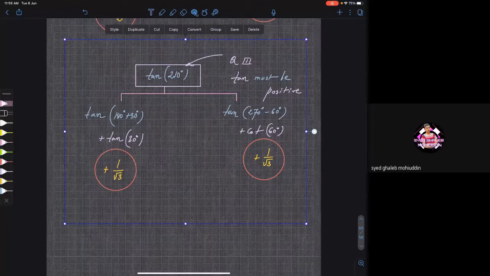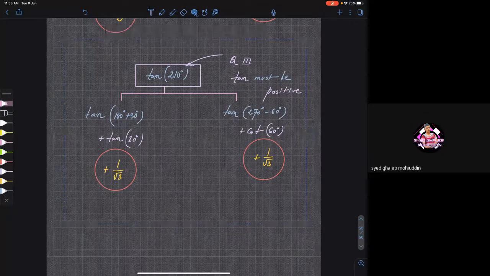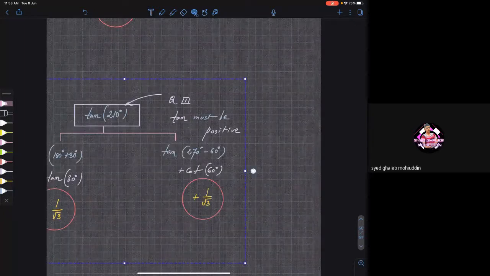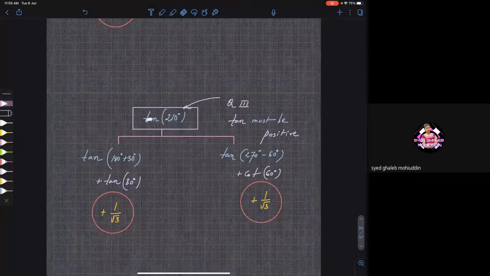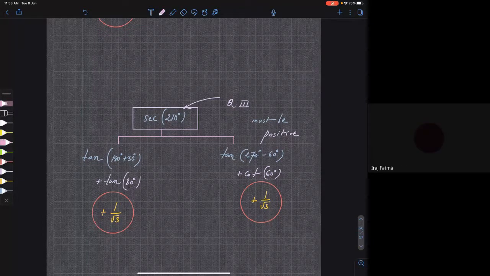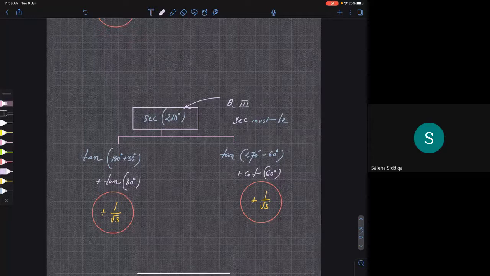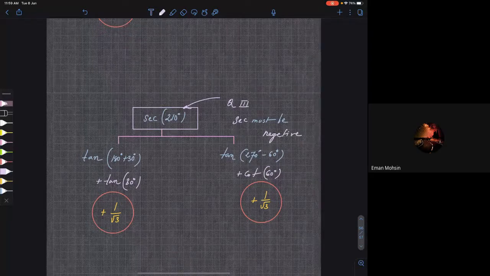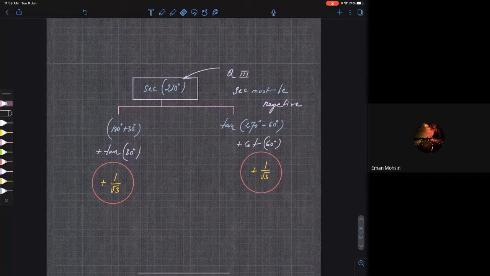Now this is applicable for secant and cosecant also. For example, you have secant here. Secant follows the same rules as cos because it is the reciprocal of cos. So tell me, secant must be positive or negative? Negative, sir. Secant must be negative because cos is also negative, right? So tell me, this can be written as secant and cosecant.